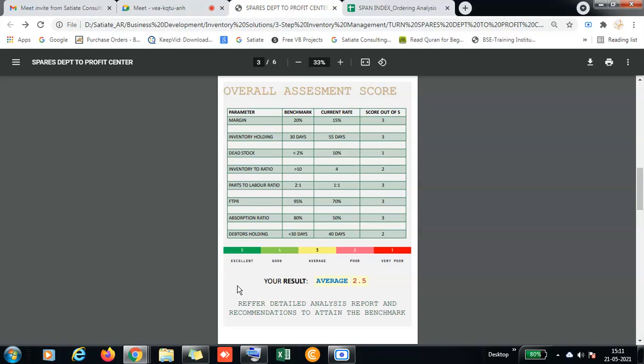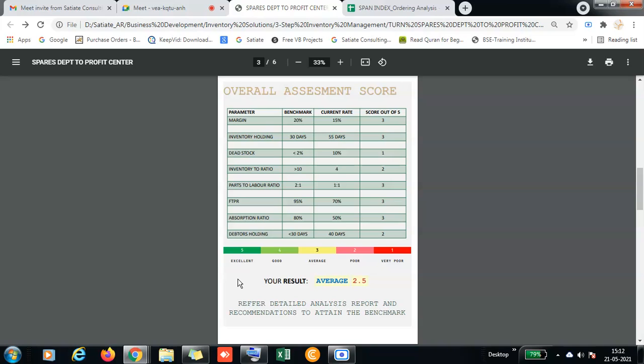So this is margin, inventory holding, dead stock, inventory turnover ratio, and parts to labor ratio. What is FTPR? FTPR is first time pick rate. It is nothing but, for example, how many indents you have received from the workshop side, and what is the fulfillment rate from the parts side to the workshop. Suppose you have received 100 indents. If you have supplied 95 parts, it is like 95% you have achieved, and there are 5 parts pending to be procured from outside or from the company side.